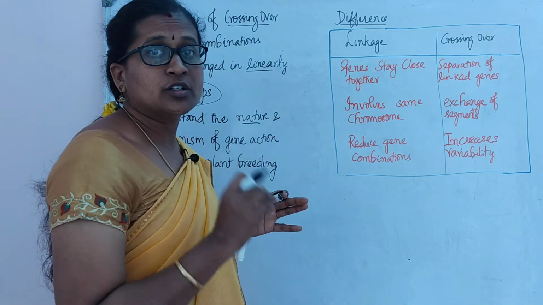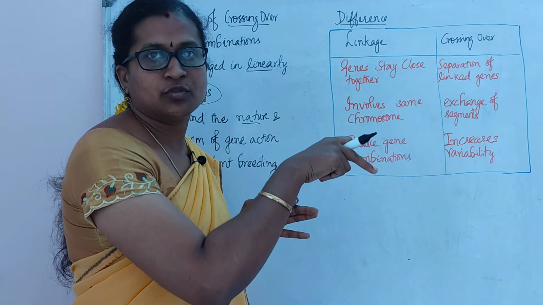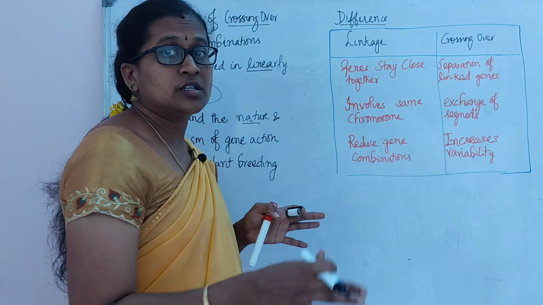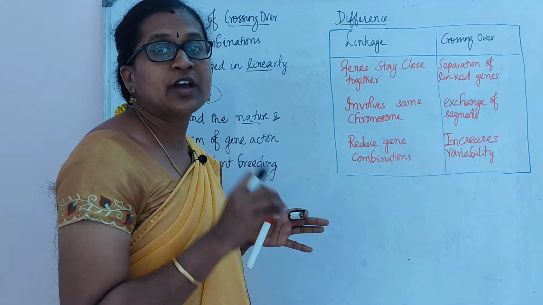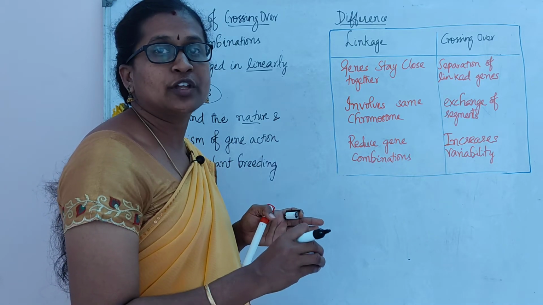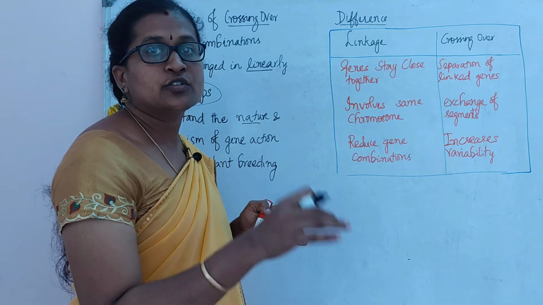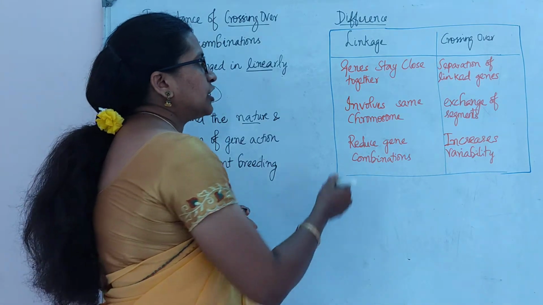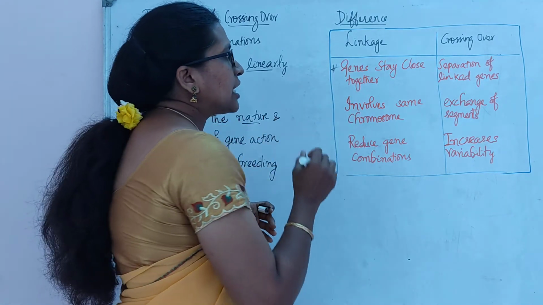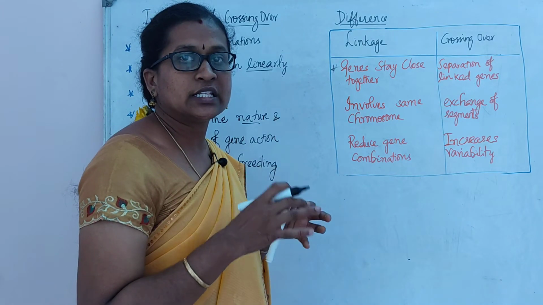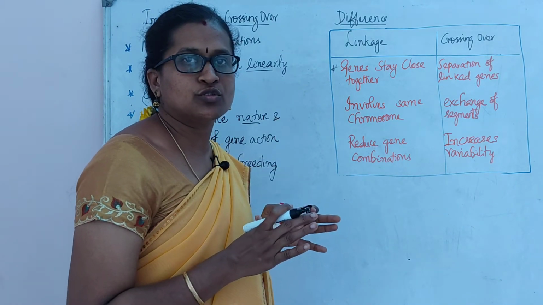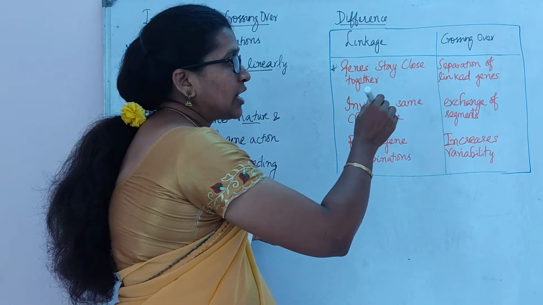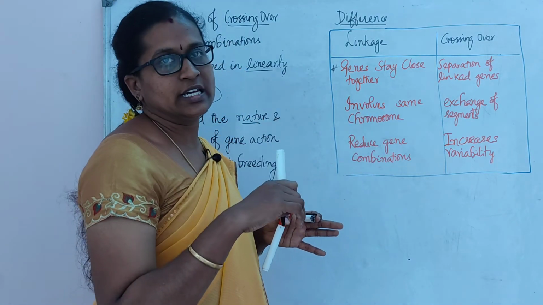But crossing over is a mechanism where recombination of the chromatids takes place. The first point: in linkage, the genes stay close together, which is the definition of linkage. But in crossing over there is separation of the linked genes.